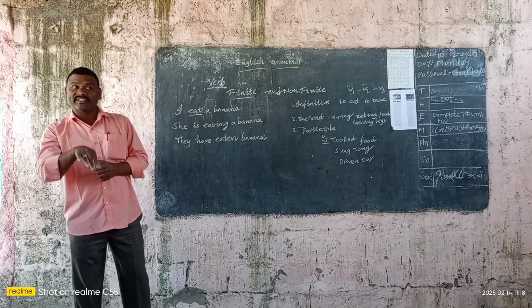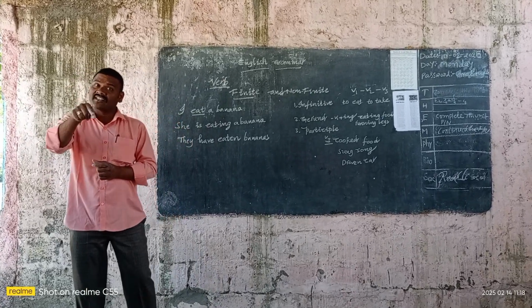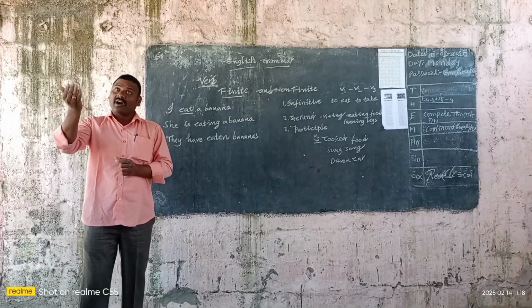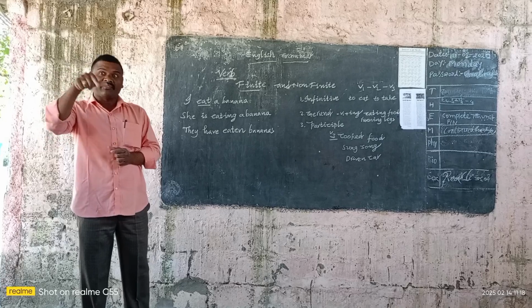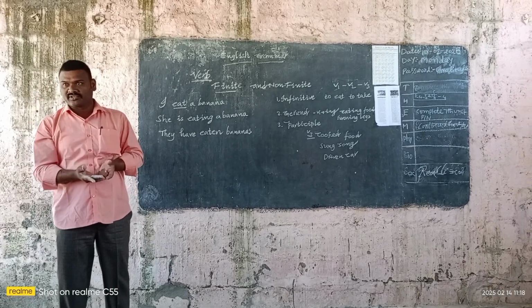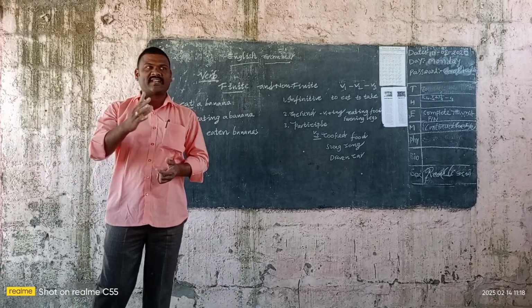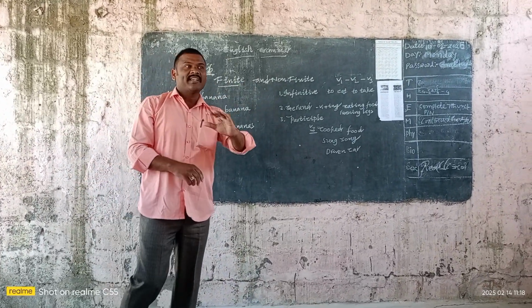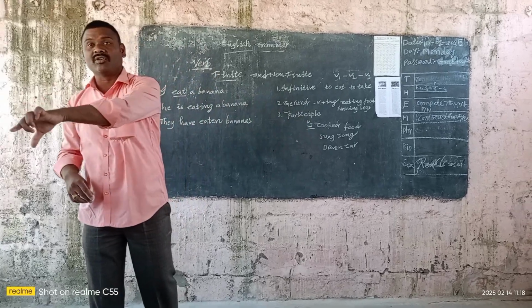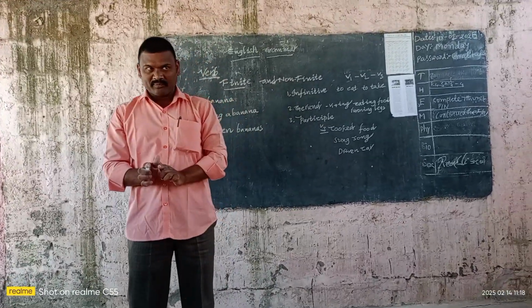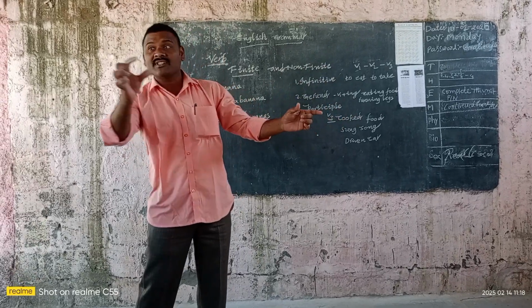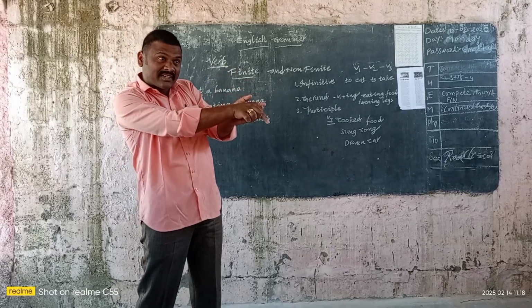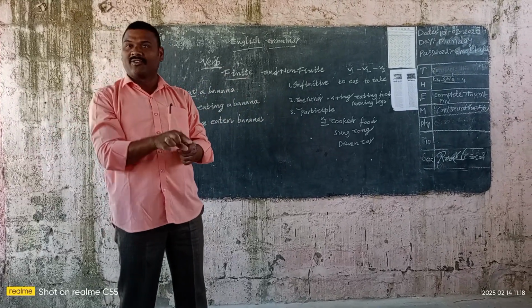That is why we have said the first one is the noun, then after that is the pronoun. Noun is the name of places, persons, things. Pronoun is used in place of a noun. Instead of a noun we can use pronouns. For example, I saw a snake. It was crawling on the road. A snake is the noun. It refers to the snake. That is why in place of snake I am using it. So it is the pronoun.